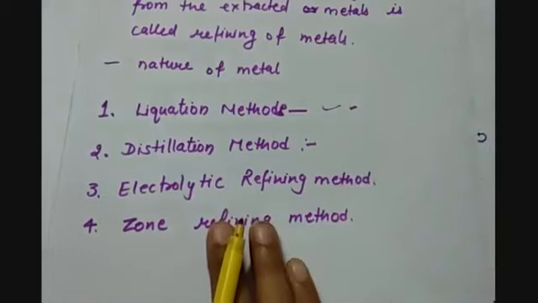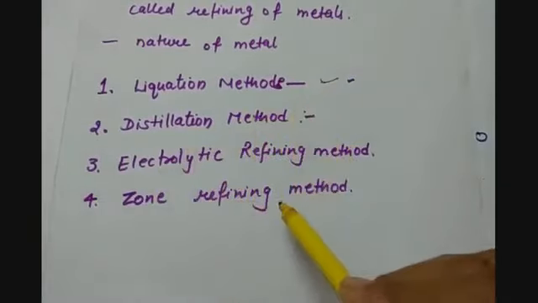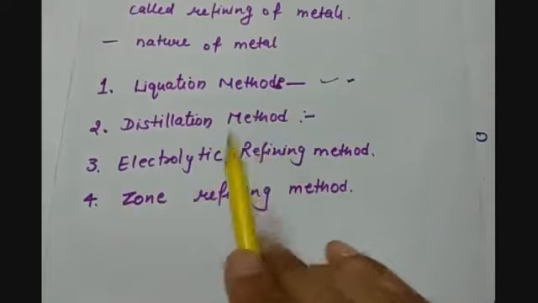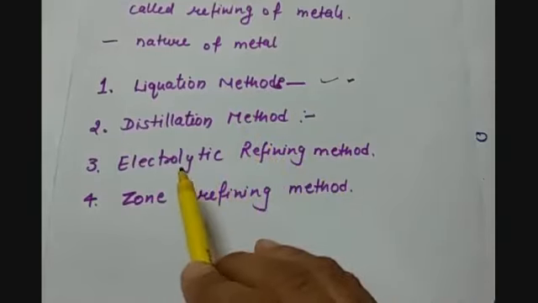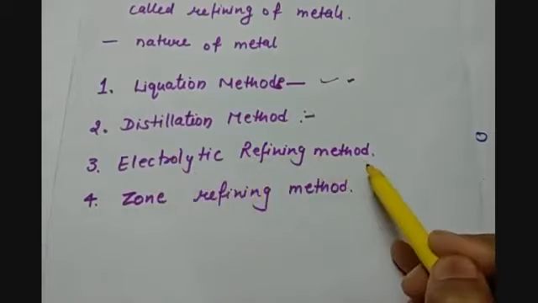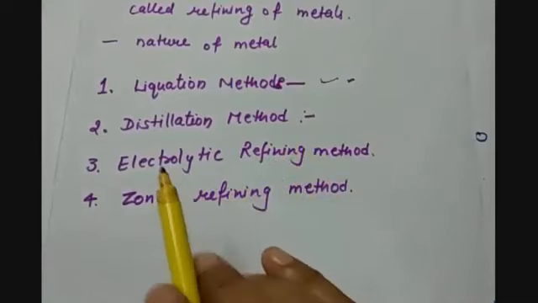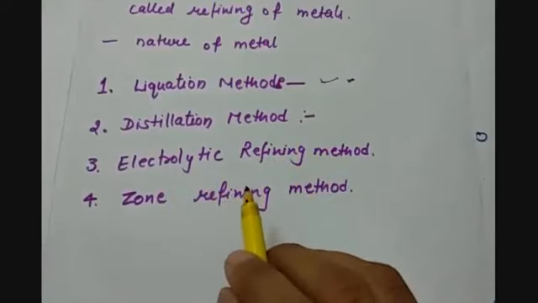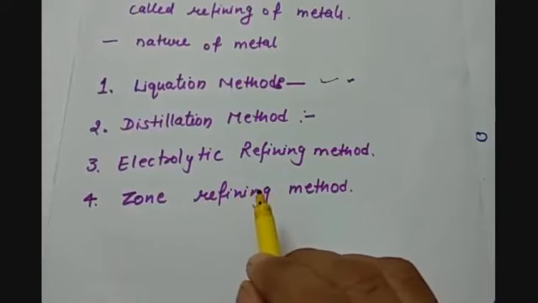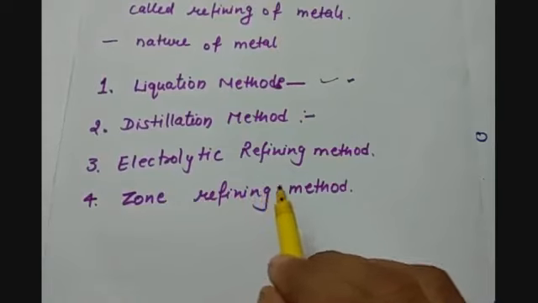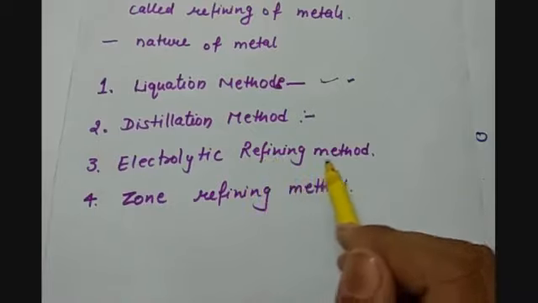Then we have the electrolytic refining method. I am not discussing these methods in very much detail because we have discussed all these methods in the lectures. So the third method is the electrolytic refining method. In this process, electrolysis of the metal is done. We make the anode of impure metal, the cathode of pure metal, and the electrolyte is a solution of the metal salt.